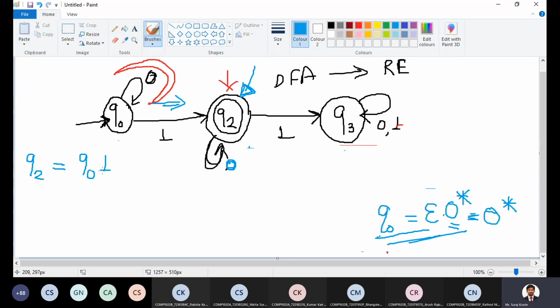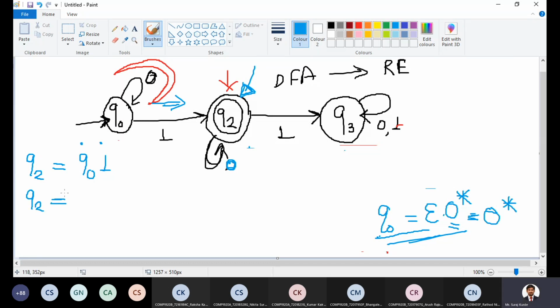If we are in the Q0 state, then the machine can move from Q0 to Q2 if it accepts input 1. So current state Q0 and input 1 changes the state of the machine from Q0 to next state Q2.